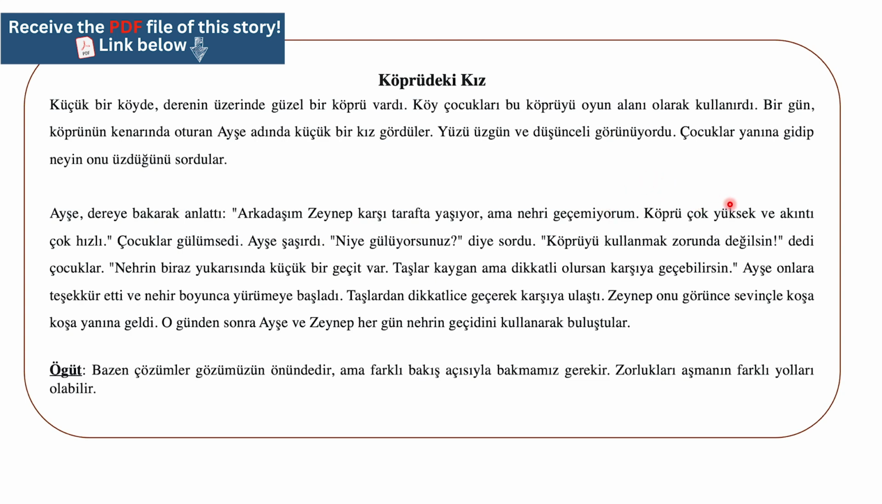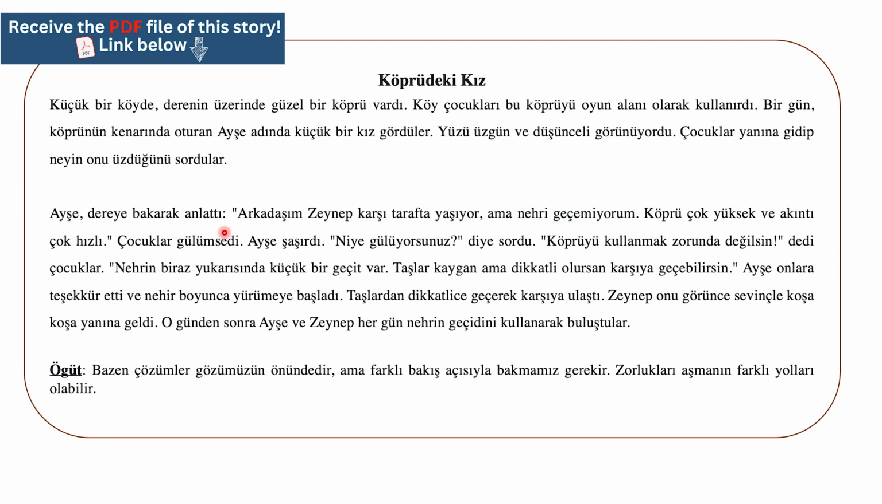Köprü çok yüksek ve akıntı çok hızlı. The bridge is too high and the current or the flow is too fast. The flow of the water, we mean. Köprü, the bridge, çok yüksek, it's very high. Ve, and, akıntı means the flow. Of course, we can say the flow, the current, we can say also the current of the water or the flow of the water. Çok hızlı is very fast.